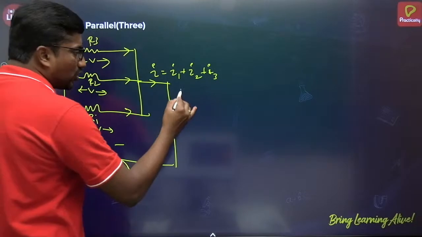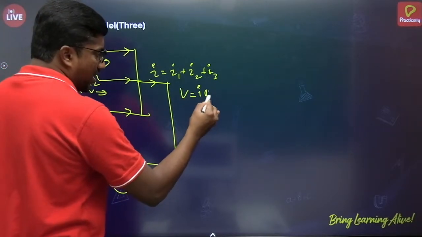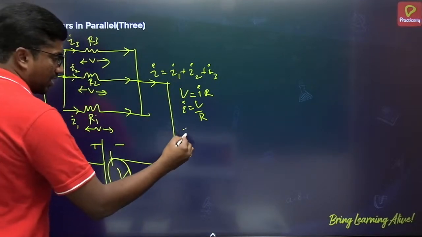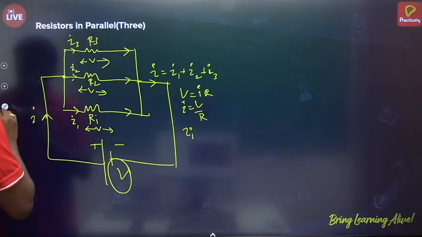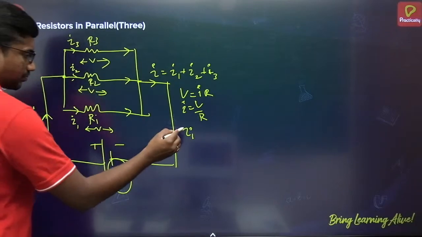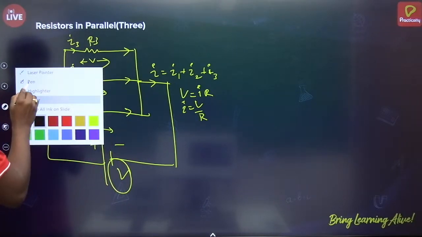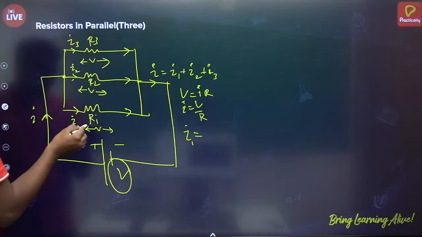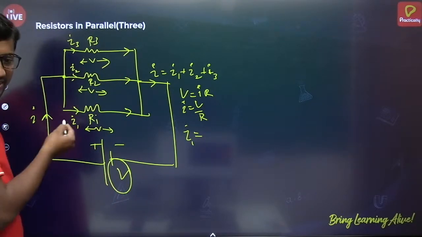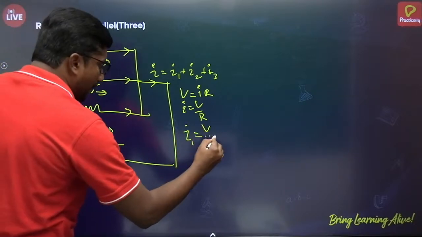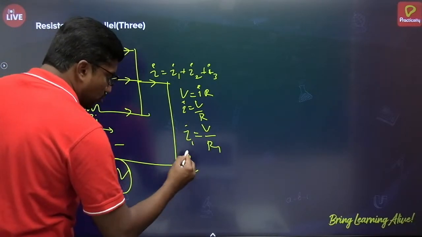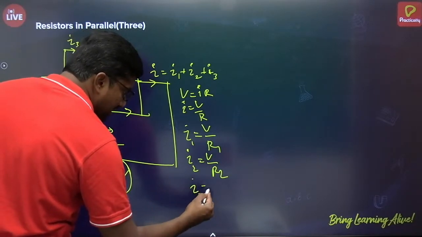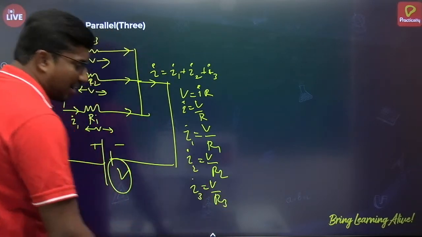According to Ohm's law, V is equal to IR, then I is equal to V by R. Similarly, here I1 is equal to voltage by resistance, so V by R1, I2 is equal to V by R2, I3 is equal to V by R3.